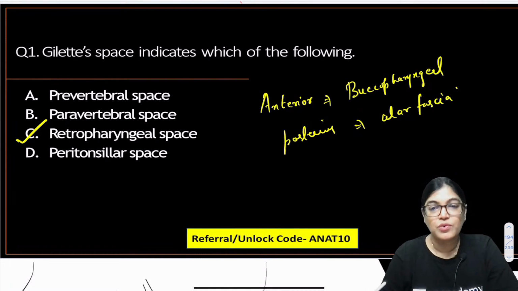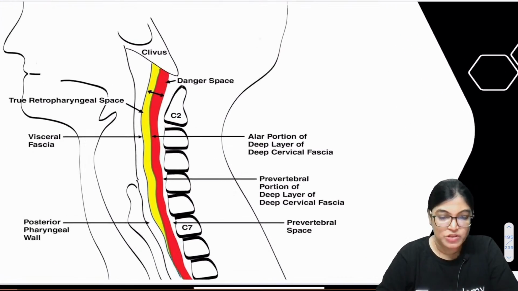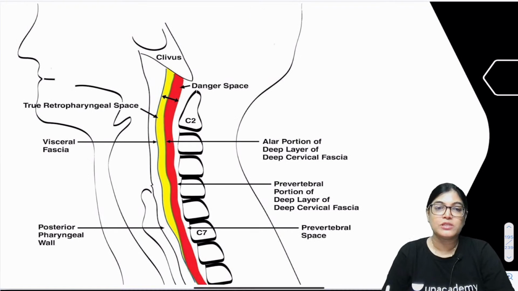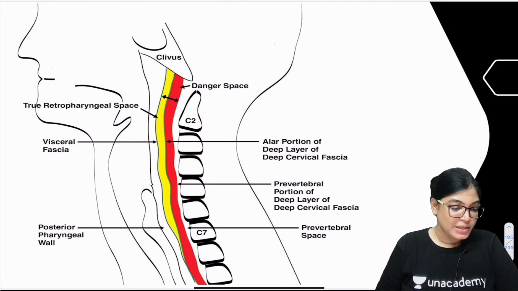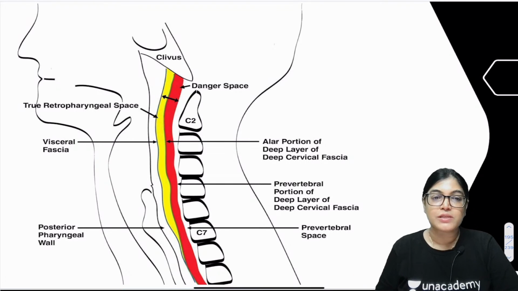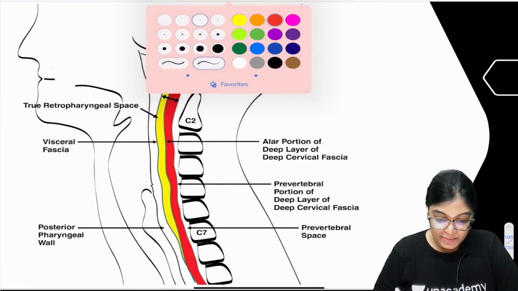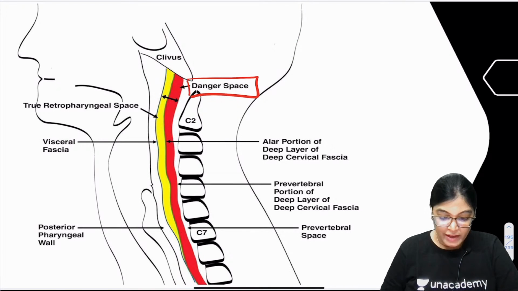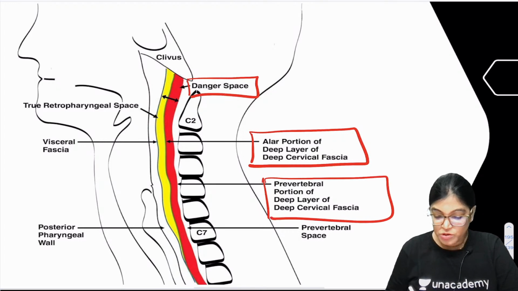I will show you a diagram for it so that it will be clear to you. See this diagram. In this diagram, you can clearly appreciate the two spaces. One is the retropharyngeal space and the other is the danger space. The danger space has been shown with red color, and the yellow color demarcation is for the retropharyngeal space. The retropharyngeal space is lying anterior to the danger space. Can you see this is the danger space which has been shown with red color? The exact location of the danger space is between the alar portion of deep cervical fascia and the prevertebral portion of deep cervical fascia.